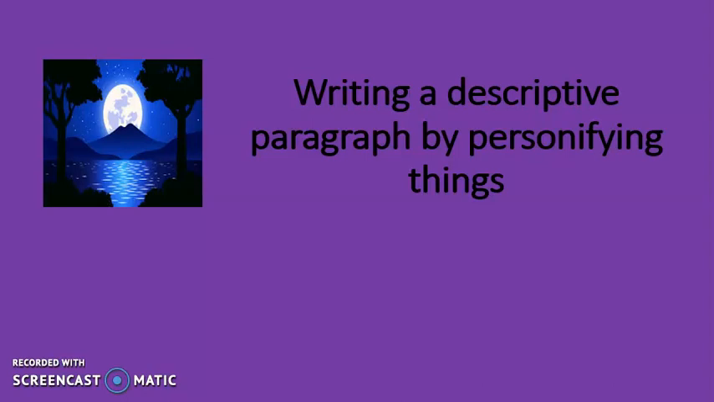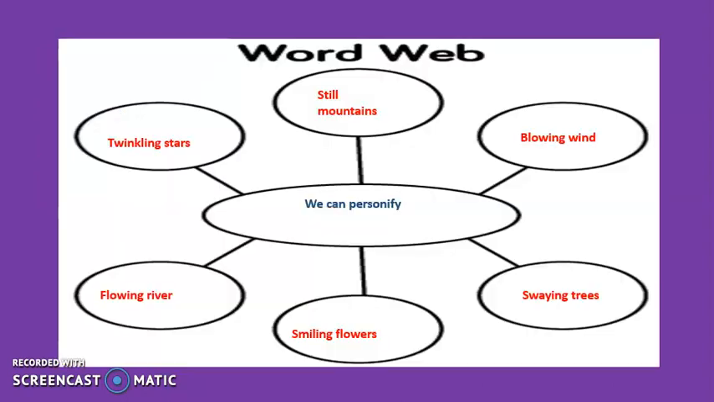Let's have a look. So since we're going camping, imagine it's night time, okay? What can you see in the sky? You can see the stars, you can see the moon, right? So you can say twinkling stars, you can say winking stars, okay? You can say smiling moon. It's up to you. What are the things around you? Can you see the mountains? So you can even personify the mountains, okay? You can call them still mountains, or you can even say tall mountains.